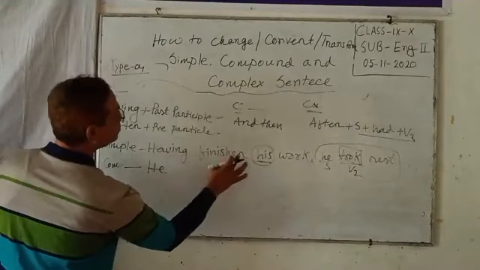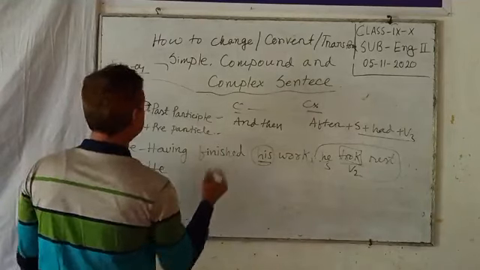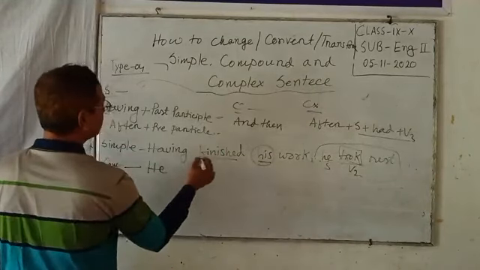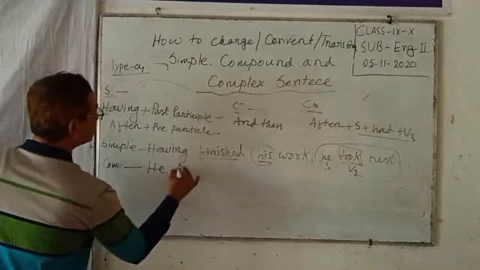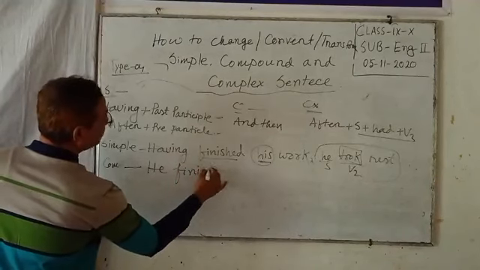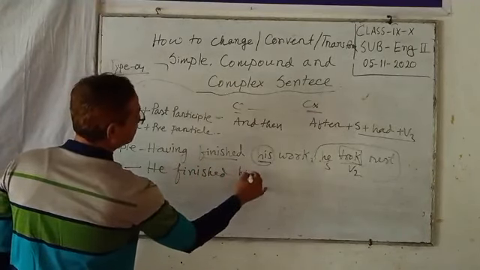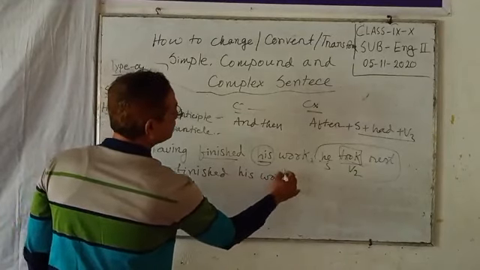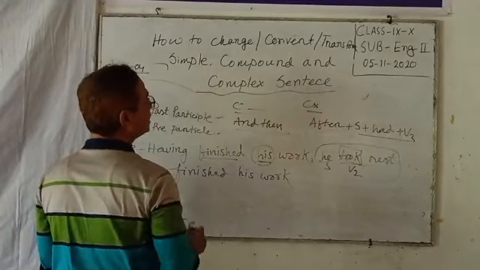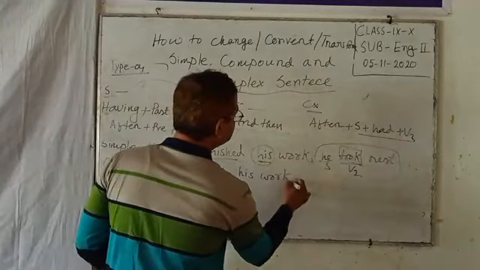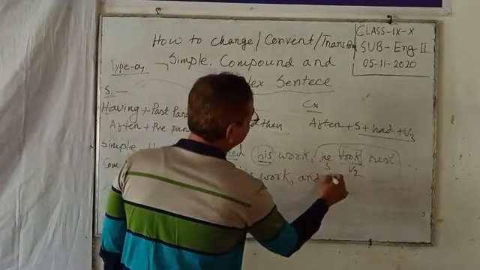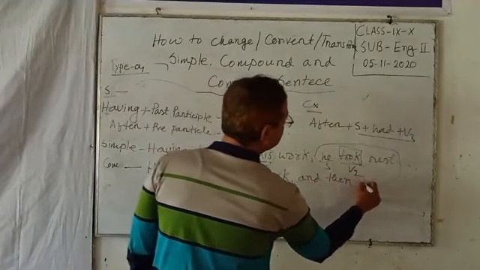This is the subject, and the verb: having finished. So he finished his work. Next, the coordinating conjunction is used: he finished his work and then he took rest.